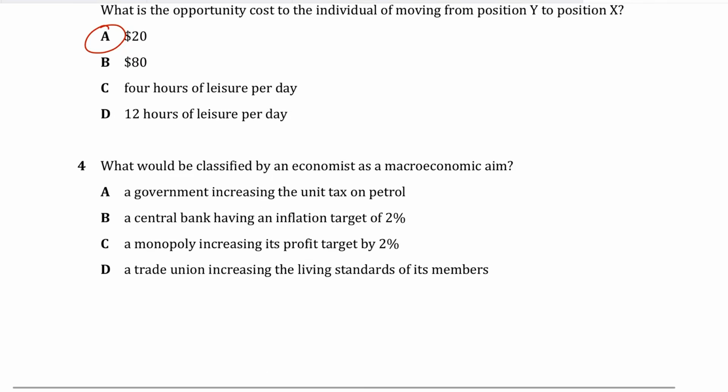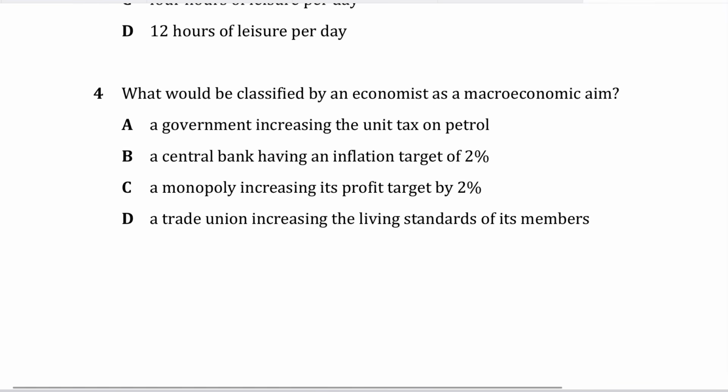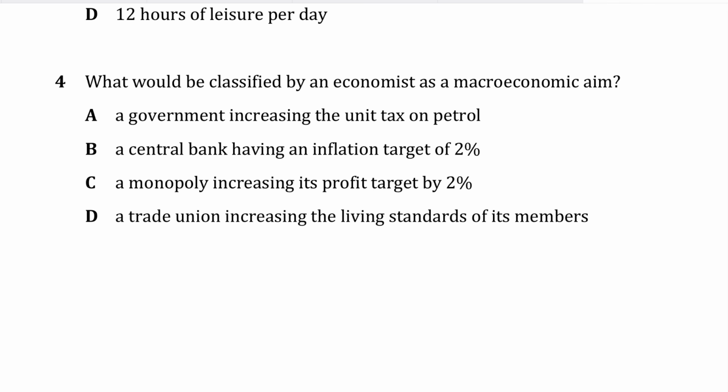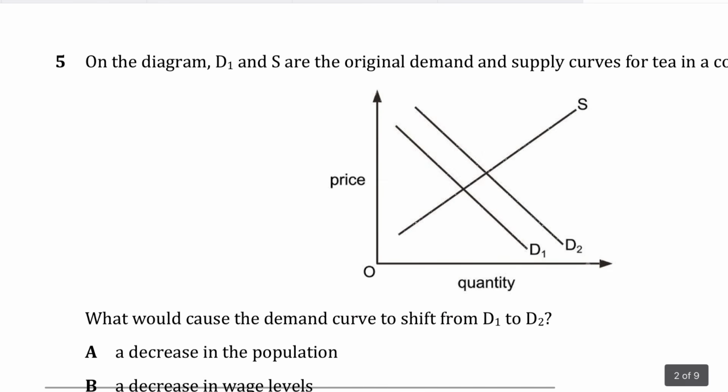Question number 4 says, what would be classified by an economist as a macroeconomic aim? A government increasing the unit tax on petrol? No, that's no. So question number 4, the correct answer has to be B for boy, because macroeconomy is about the whole economy, right? So inflation is a macroeconomic issue, and a central bank targeting 2% inflation is therefore a macroeconomic aim of the government. Now, the rest of the answer options are obviously incorrect.